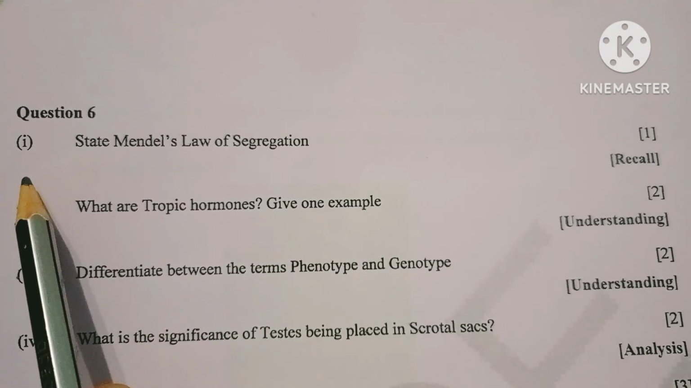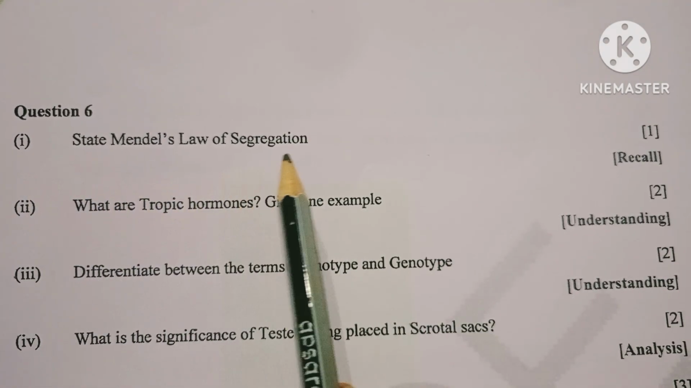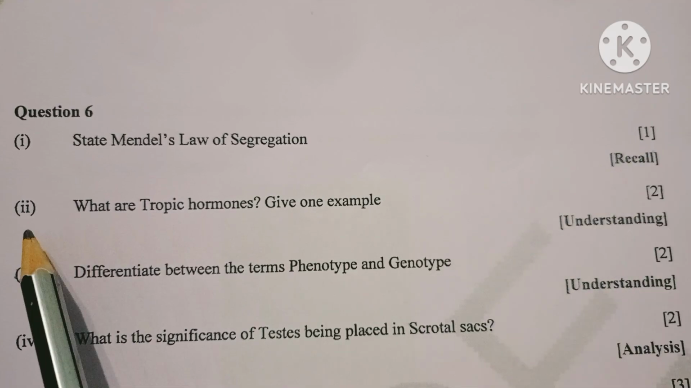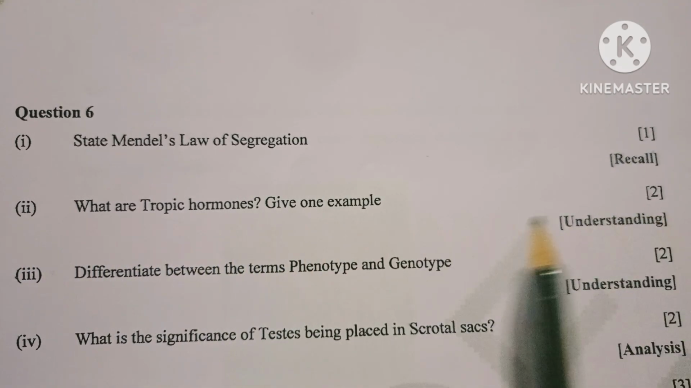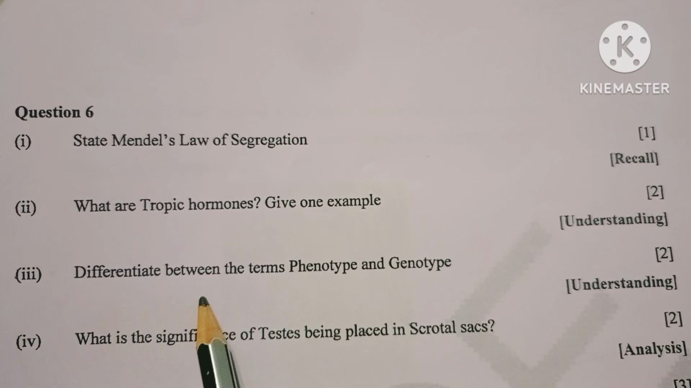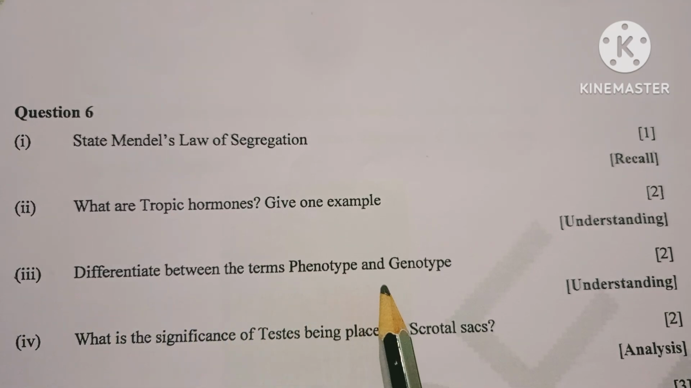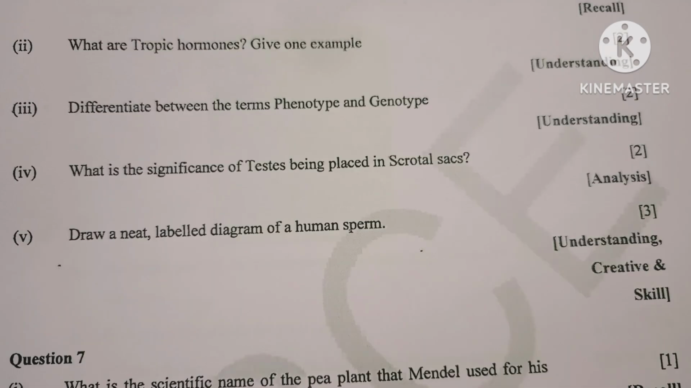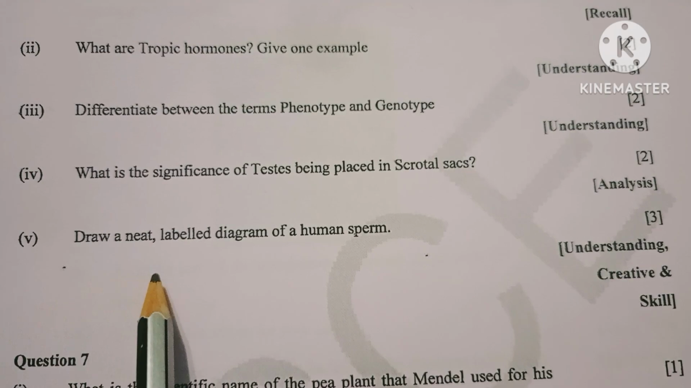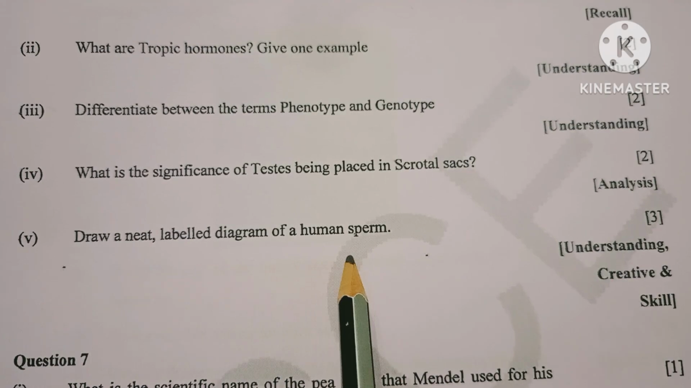Question 6. 1. State Mendel's law of segregation. 2. What are tropic hormones? Give one example. 3. Differentiate between the terms phenotype and genotype. 4. What is the significance of testes being placed in scrotal sacs? 5. Draw a neat labeled diagram of a human sperm.